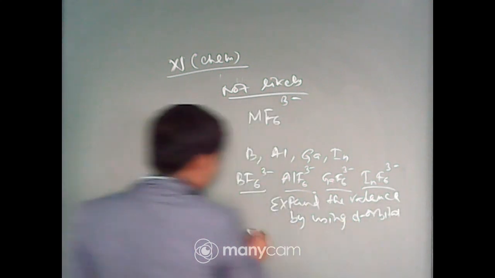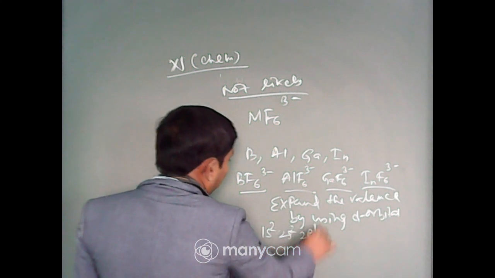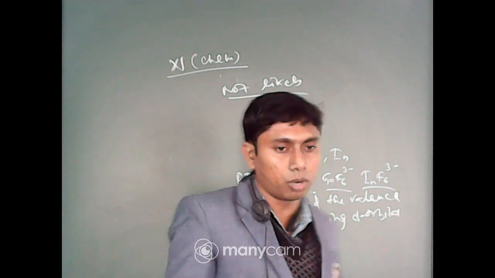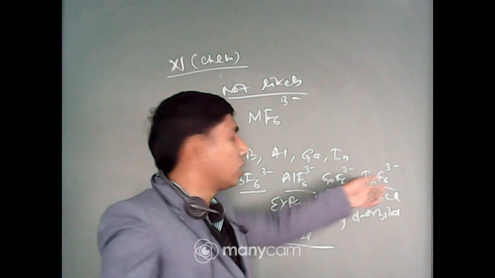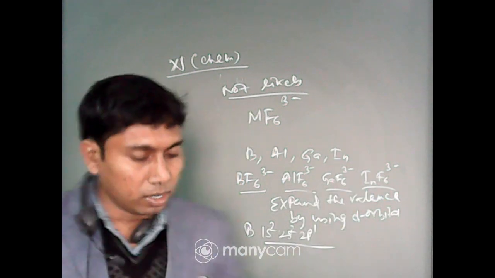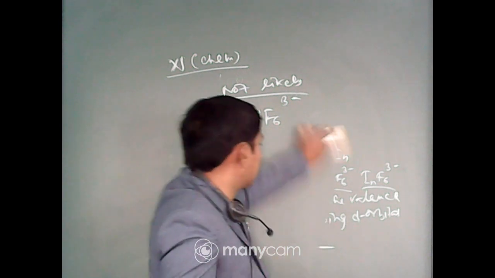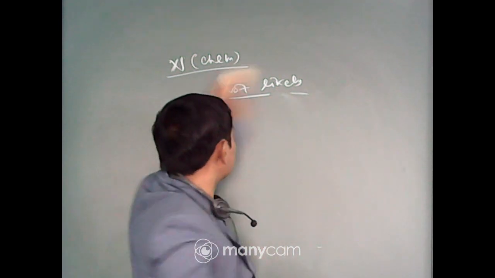It is limited for boron, as it has the configuration 1s2, 2s2, 2p1 with no d orbital, but aluminium has 3d, gallium 4d, indium 5d. So these can work as a central atom. So boron cannot work as a central atom in the MF6 3- species.